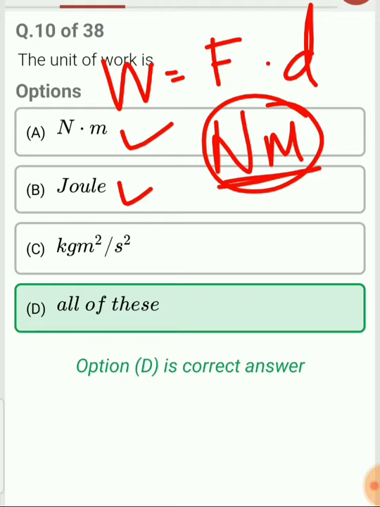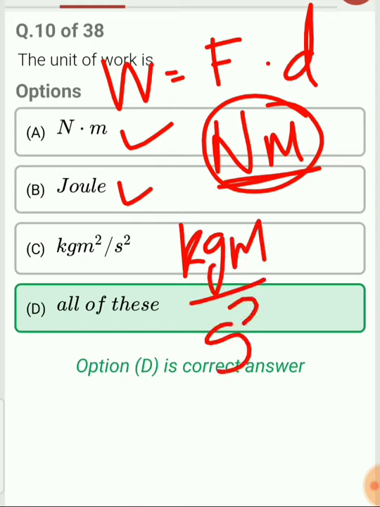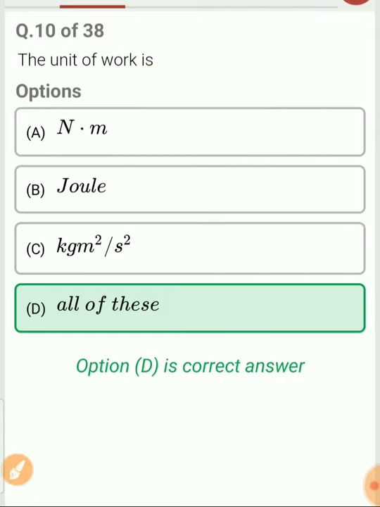Now how is this third option correct? Let's say that Newton can be written as what? Kg meter per second square. Newton can be written as kg meter per second square into meter. So the unit is Newton meter. So we can convert the Newton into kg meter per second square. So you will get kg meter square by second square. So in this case, all the three options are correct. So the answer for this will be all of this.